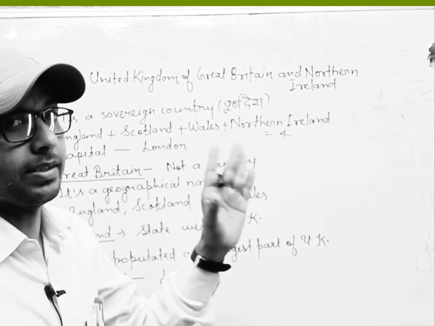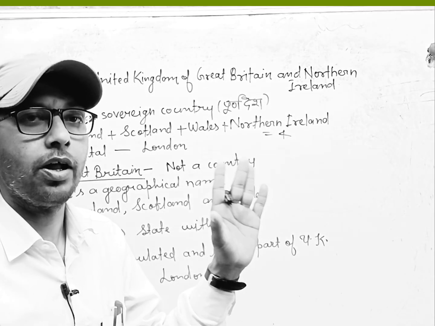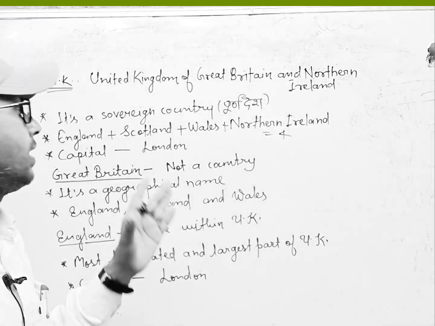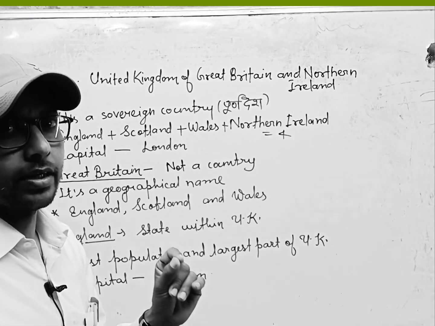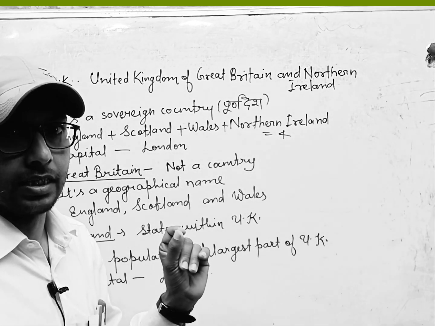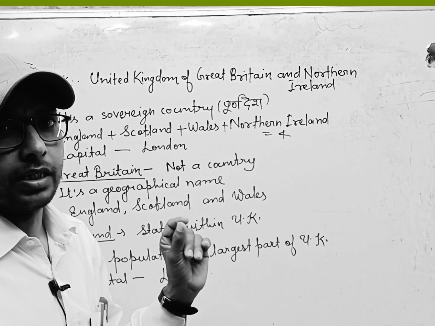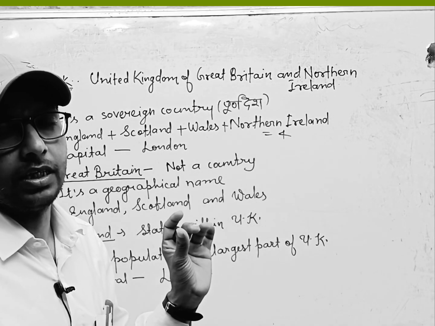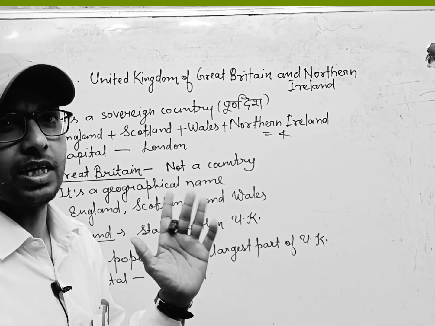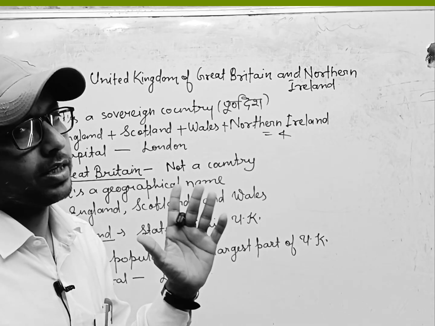These four places make UK or United Kingdom, and the capital city of UK is London. It means UK is a country. In the world, it is known as a full country or sovereign country. For passports, officially at the world level, UK is known as a country.